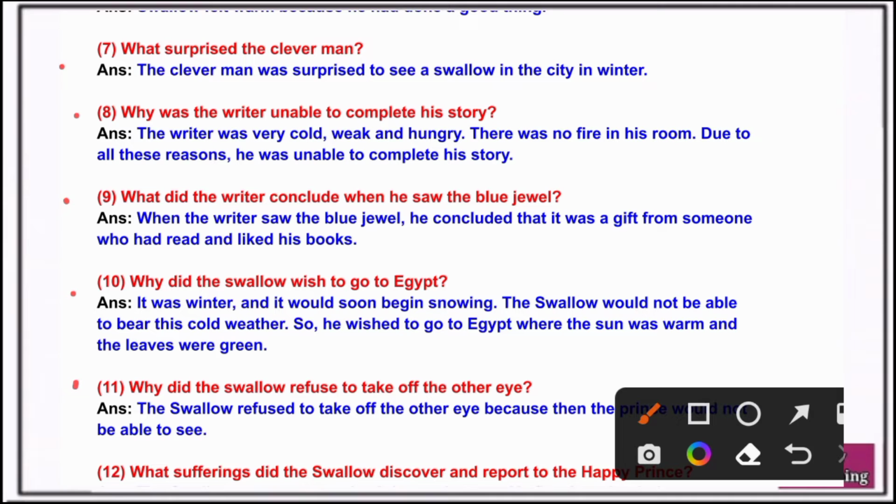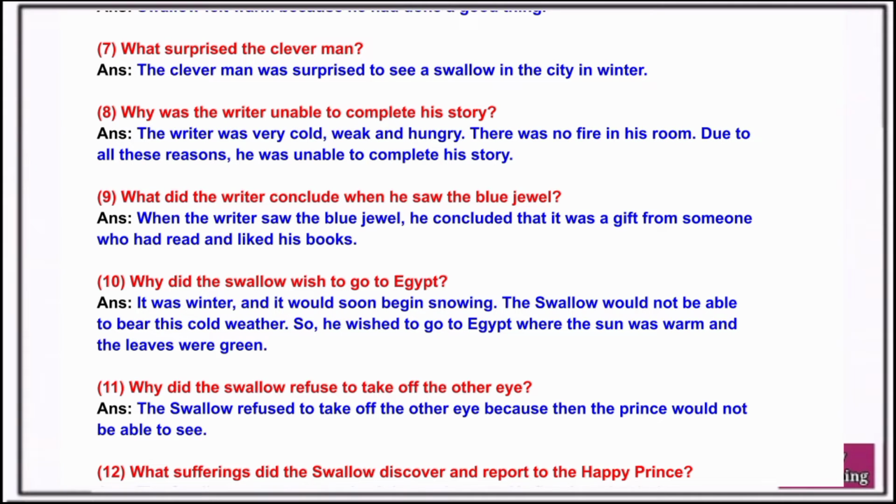Question 11. Why did the swallow refuse to take off the other eyes? Answer. The swallow refused to take off the other eyes because then the prince would not be able to see.